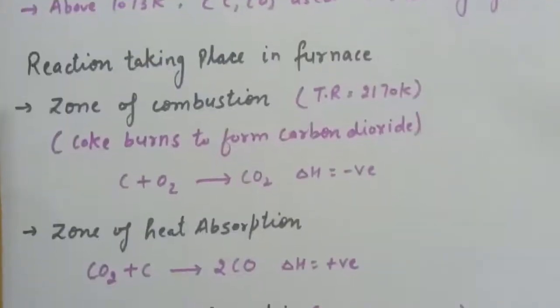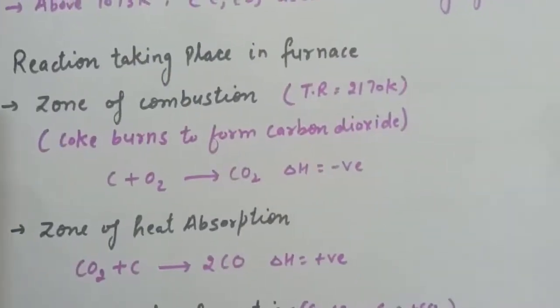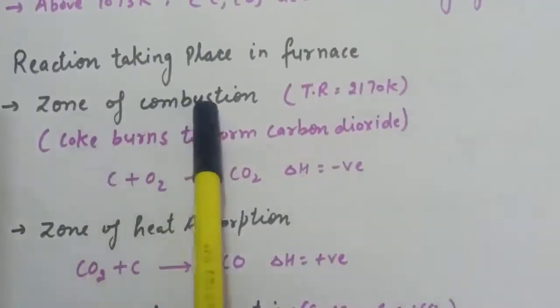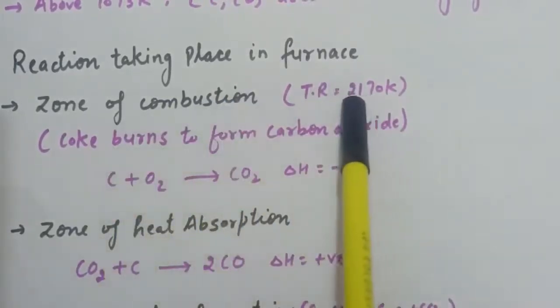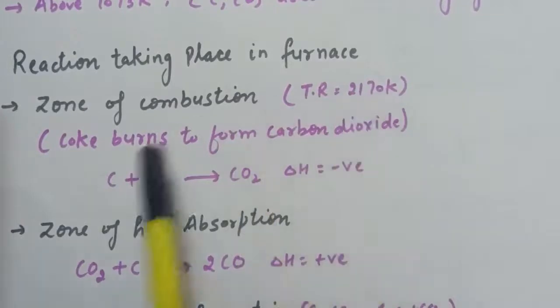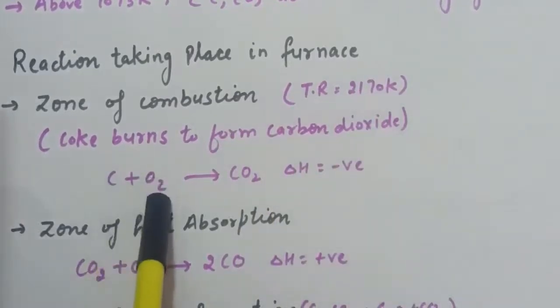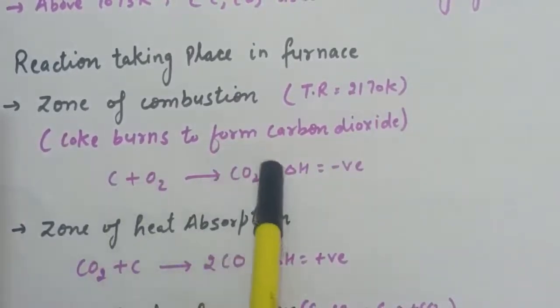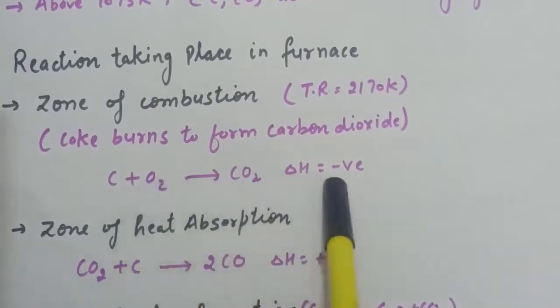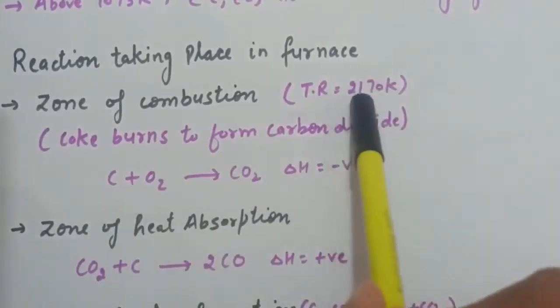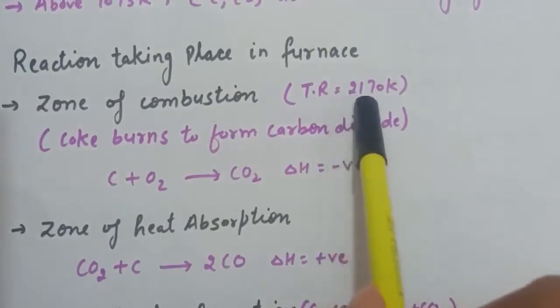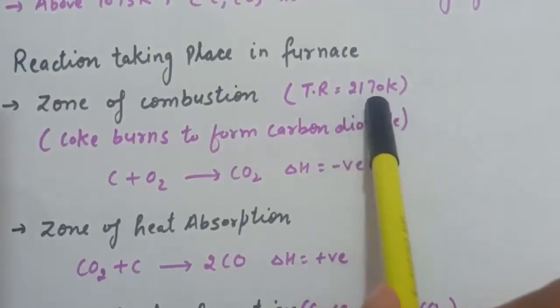Therefore, these are the reactions taking place in the blast furnace. First is the zone of combustion. In this zone, the temperature is around 2170 Kelvin, and carbon will combine with oxygen and carbon dioxide will form. This process is highly exothermic. That is why the temperature in this zone is 2170 Kelvin.